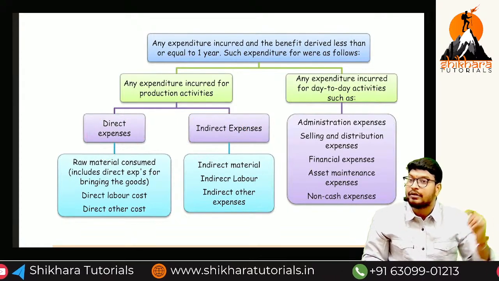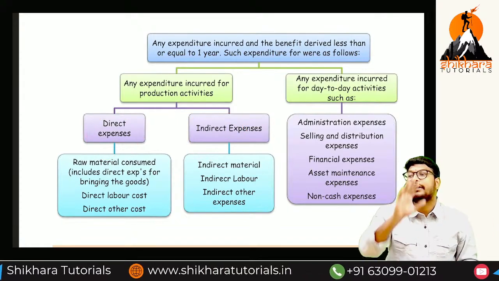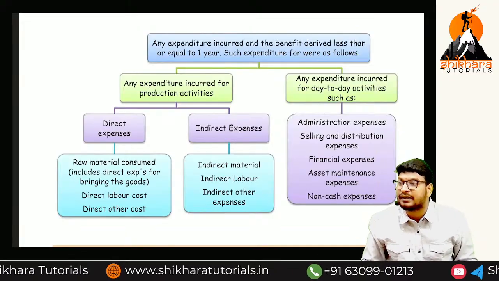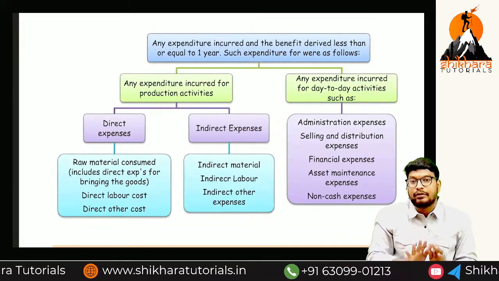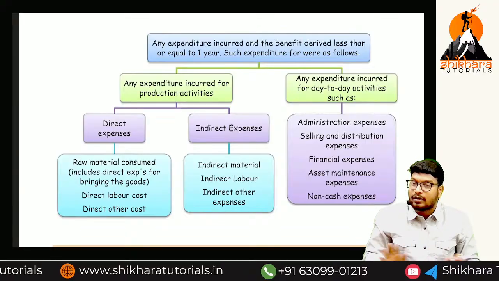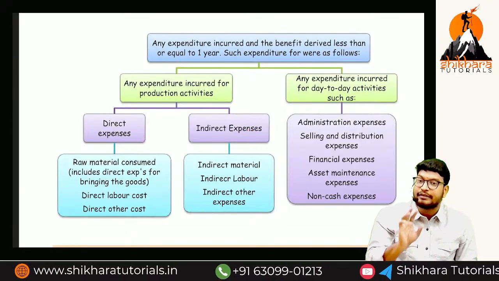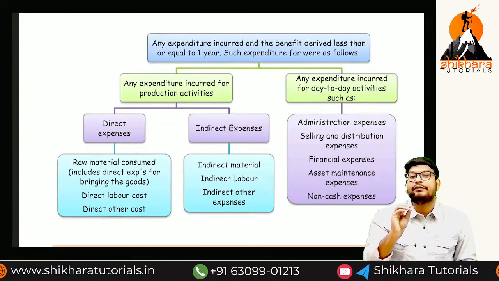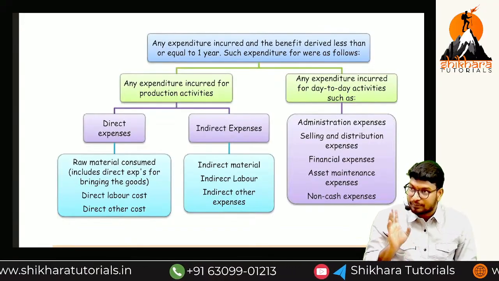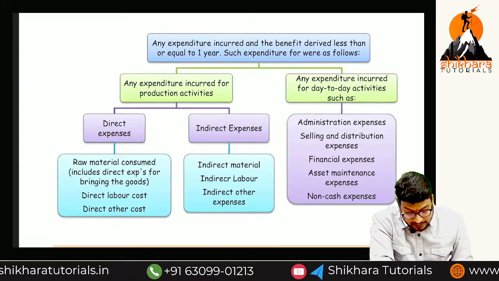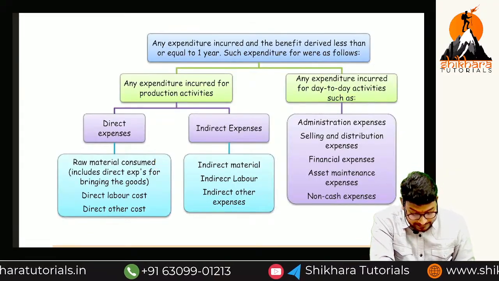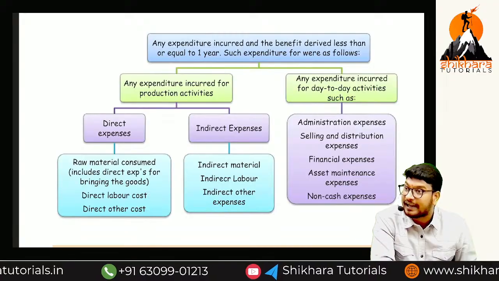Now, this direct and indirect is from whose point of view? Costing point of view. We require it for the preparation of the trading account and the P&L account. To conclude, whether it is direct or indirect expenditure, it is revenue expenditure. Are you getting the point? Examples: raw material consumed, direct labor cost and direct other costs.